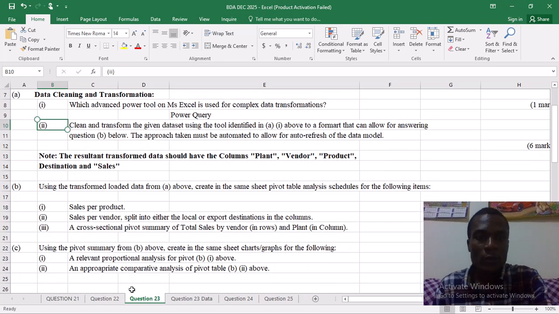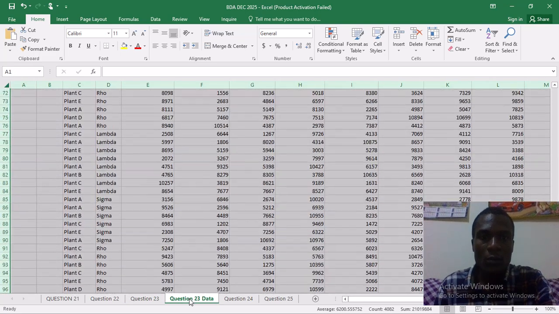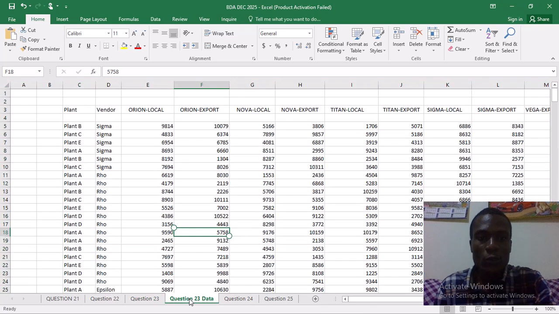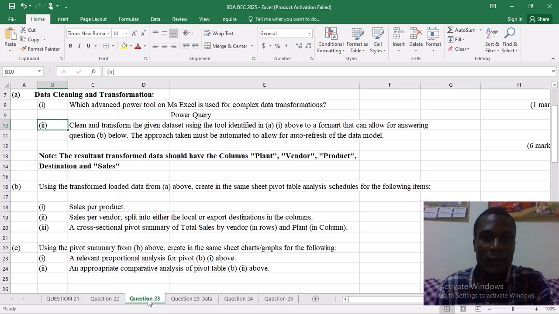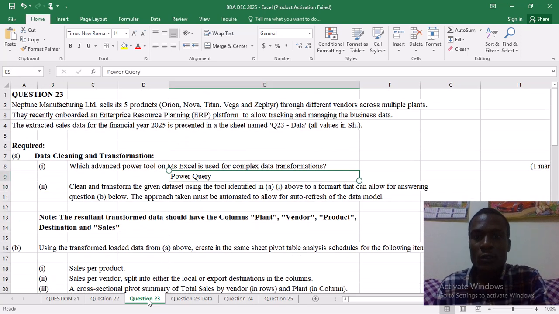So if we check our data here, we have these values. We were told on the note here that the question 23 data is all values in shillings.